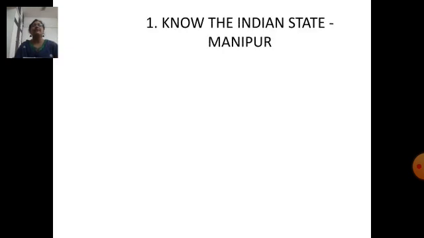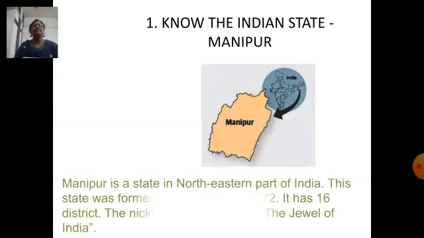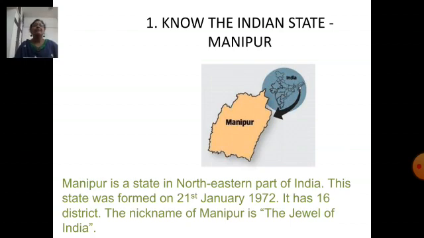Today we will start our first chapter of GK. First lesson, know the Indian state Manipur. Manipur is a state in the northeastern part of India. This state was formed on 21st January 1972. It has 16 districts. The nickname of Manipur is the Jewel of India.